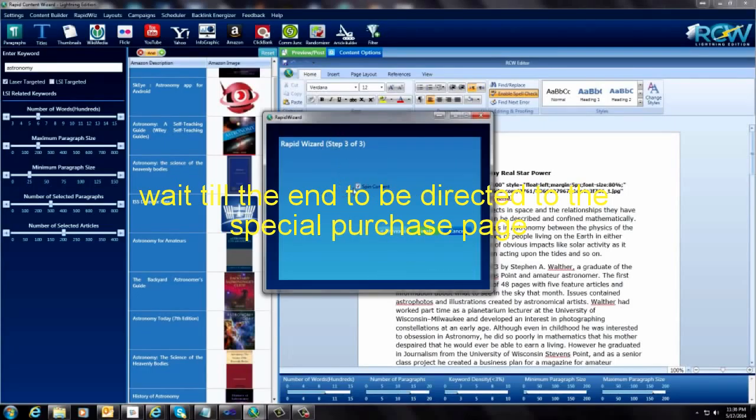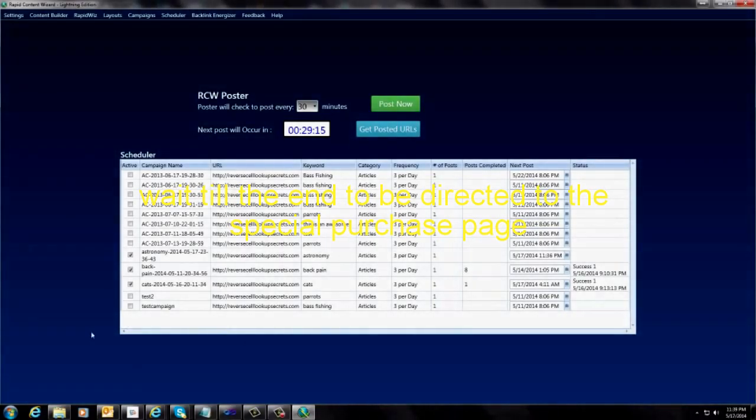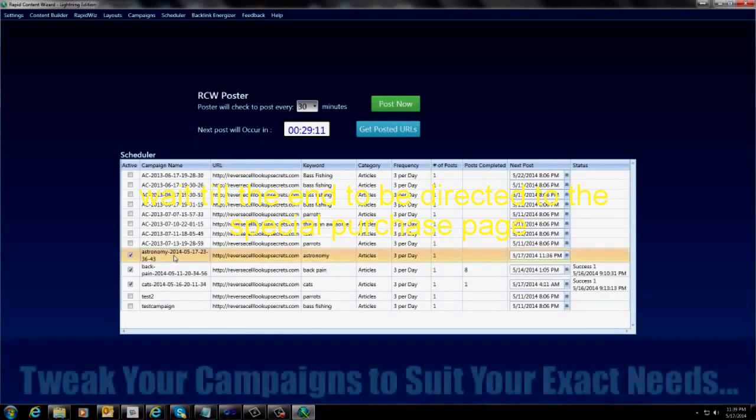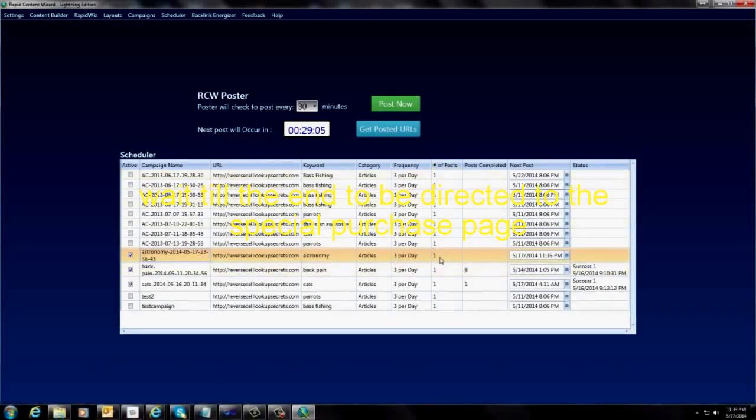Do I want to spin the content? Well, for this purpose, I'm just going to leave this as it is, and I'm going to click Finish. Okay, and as you can see, we now have a campaign all set up and ready to post on autopilot. And it's set up to go here 3 times per day, one article at each post, and it's starting at 5:17, 11:36 p.m.